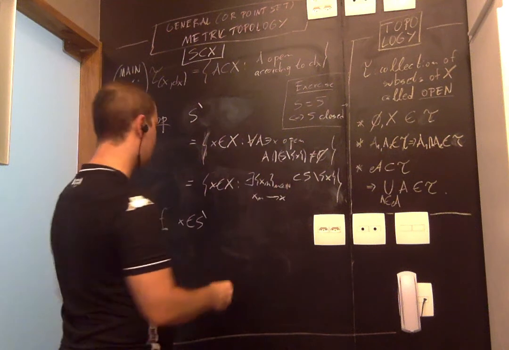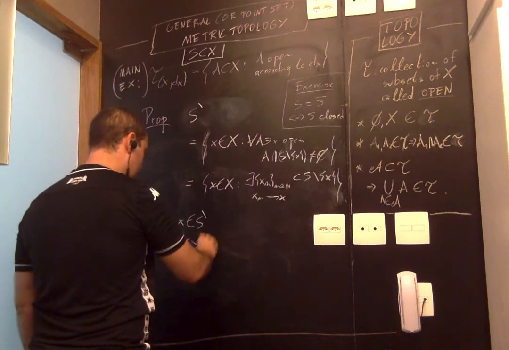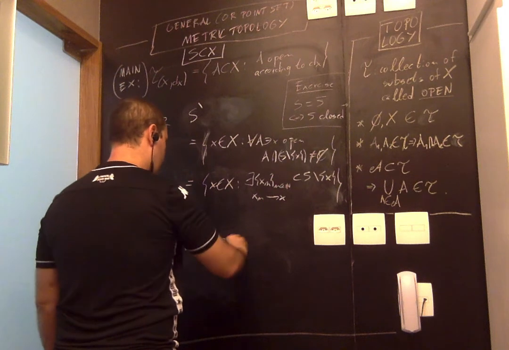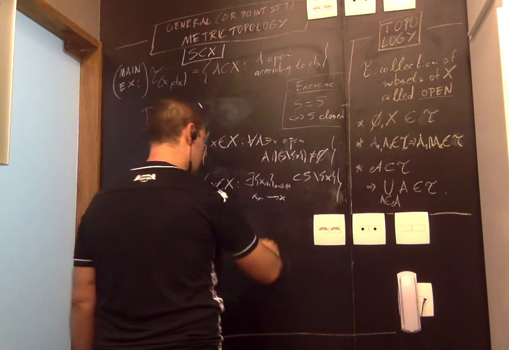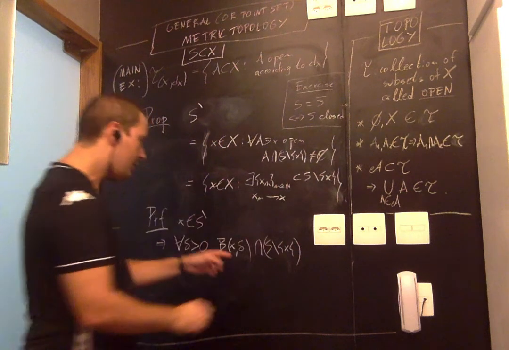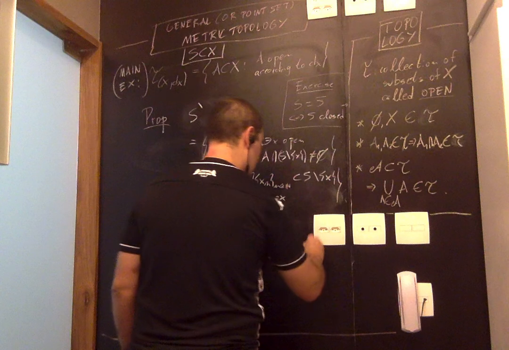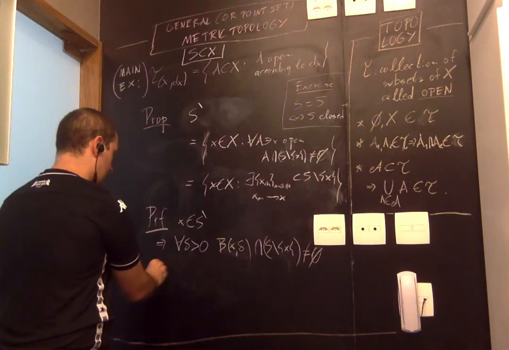That means that for all positive delta, the open ball of radius delta around x, which is an open set, must intersect S minus x. And now we use again the result that we used when talking about closures.